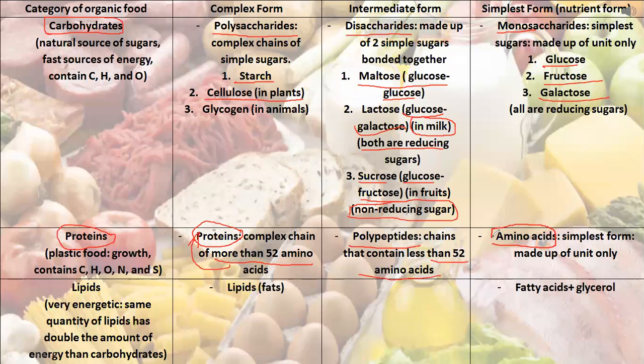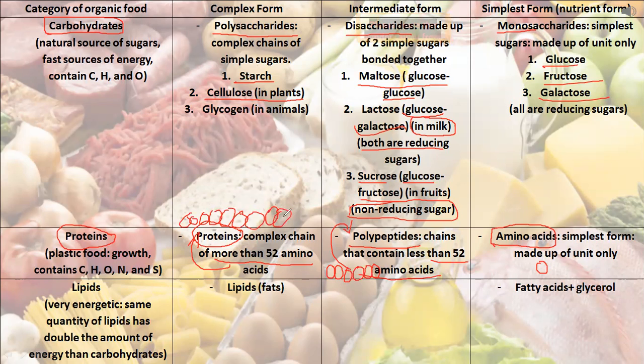The simplest form, we call it amino acid since it's composed of only one. For example, this is an amino acid. This is one. More than one amino acid connected together, but less than 52, we call a polypeptide. Pay attention here. While if they are more than 52, connected to each other, we call them a protein, which is the complex form.